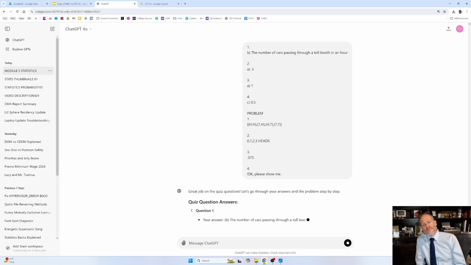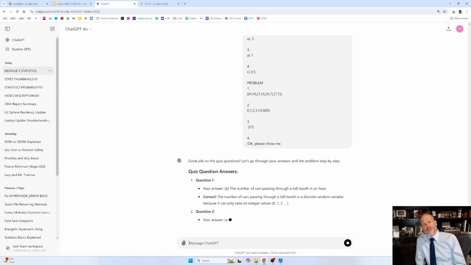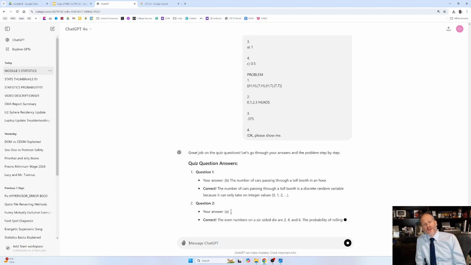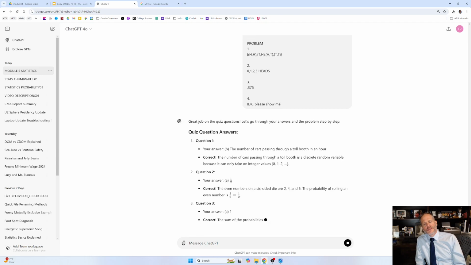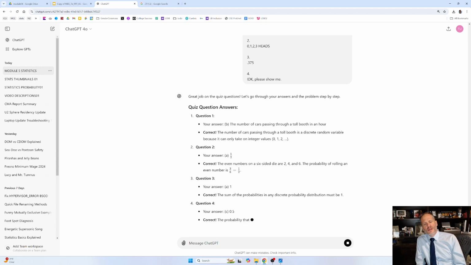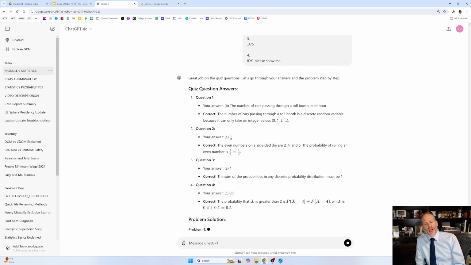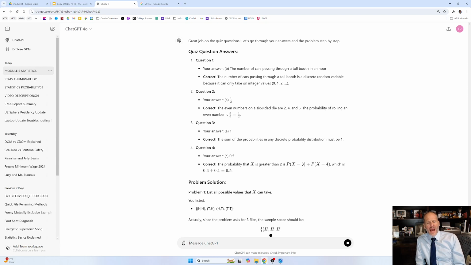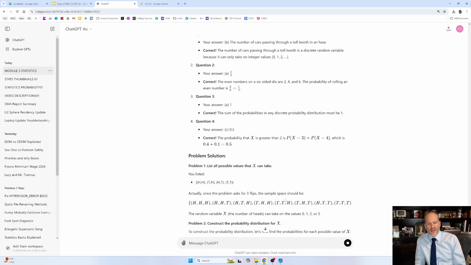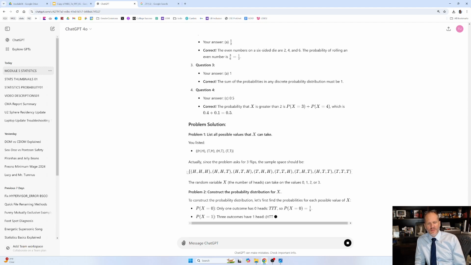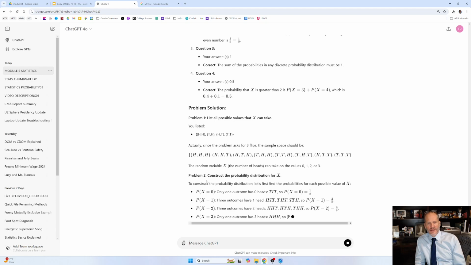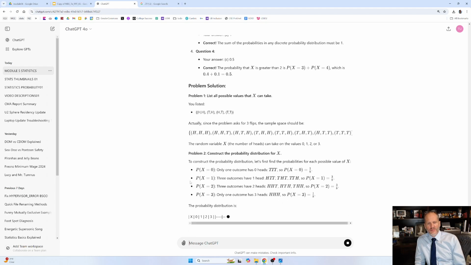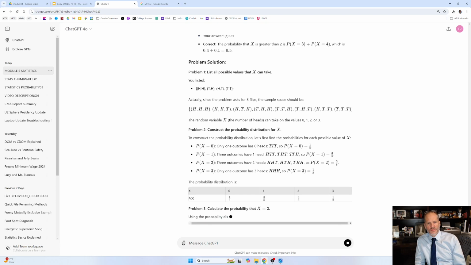Great job. Let's go through your answers. Correct. And then question 4. Correct. The problem, since it asks for 3 flips, the sample space would be, oh wow, I gotcha. I didn't think that one through. So we got 1, 2, 3, 4, 5, 6, 7, 8 possibilities. 2 times 2 times 2 is 8 possibilities.